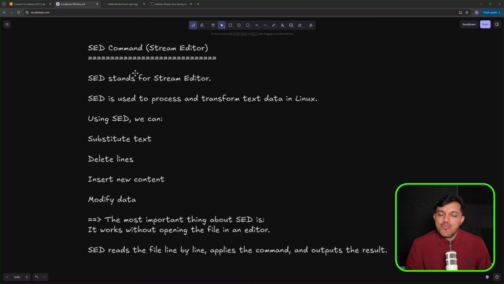Now let's understand one more important command in Linux, which is the sed command, which stands for Stream Editor. sed is used to process and transform text data in Linux. Using sed, we can substitute text, delete lines, insert new lines, and modify the data, and most importantly, without opening the file.